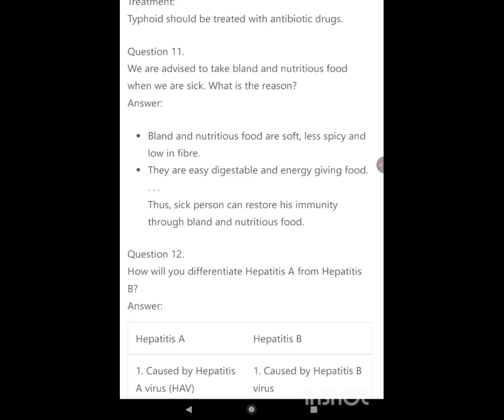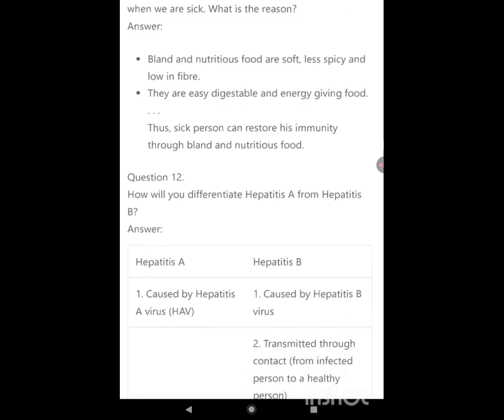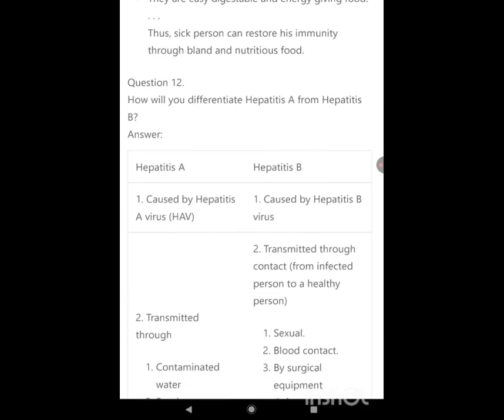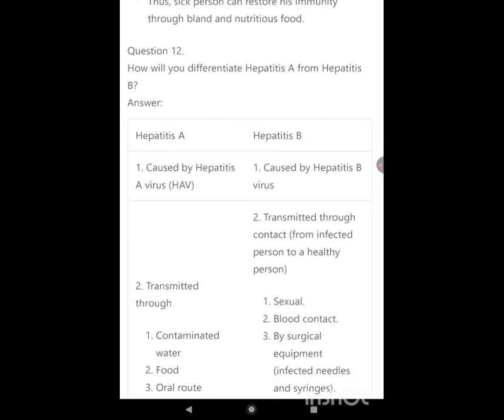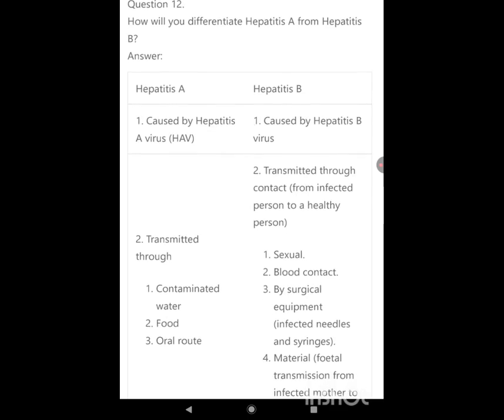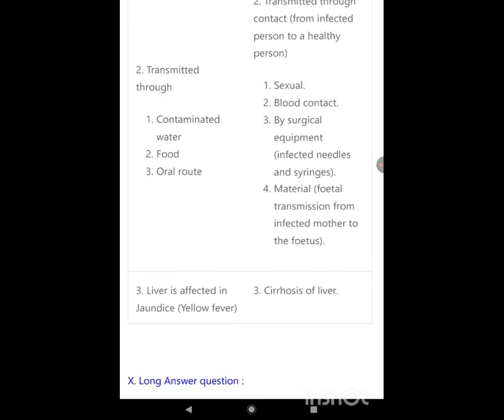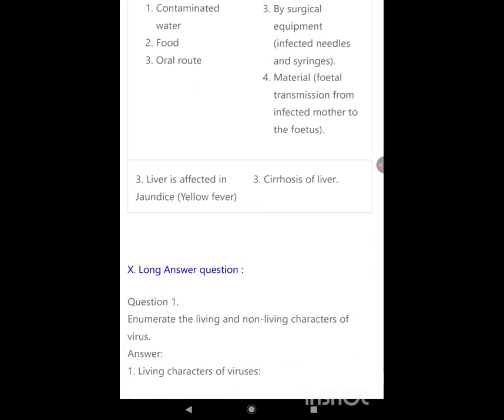How to differentiate hepatitis A from hepatitis B? Hepatitis A is caused by hepatitis A virus, HAV. Hepatitis B is caused by hepatitis B virus. Hepatitis A is transmitted through contact from infected person to a healthy person, contaminated water, food, oral route. Hepatitis B is transmitted by sexual contact, blood contact by surgical equipment, infected needles and syringes, and foetal transmission from infected mother to the foetus. Liver is affected in jaundice, yellow fever, cirrhosis of liver.